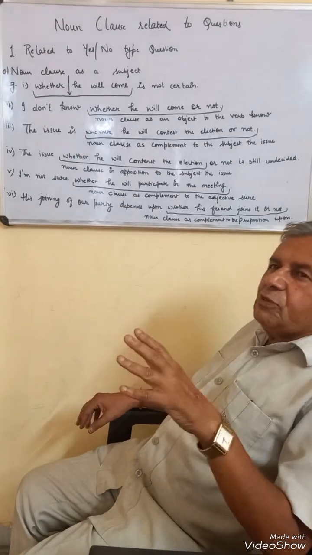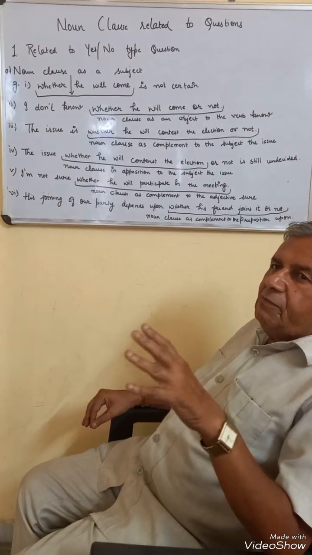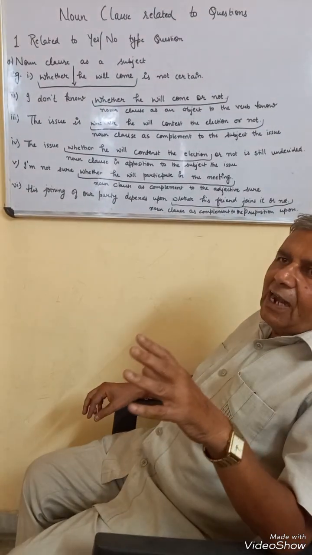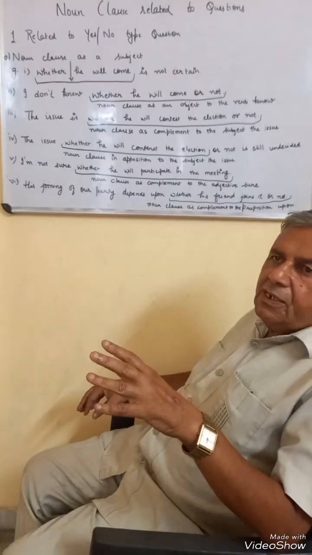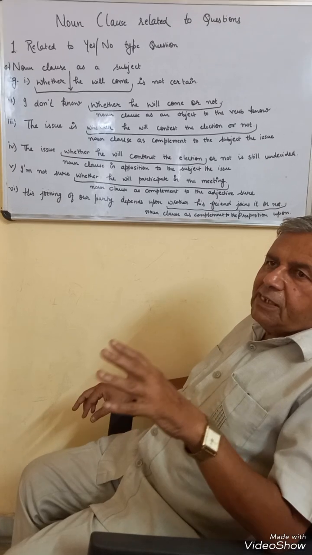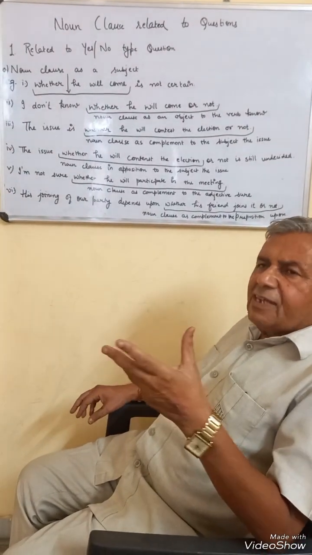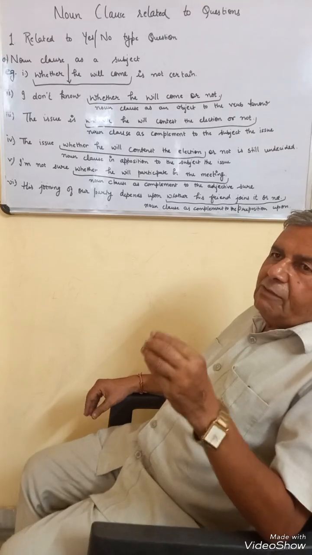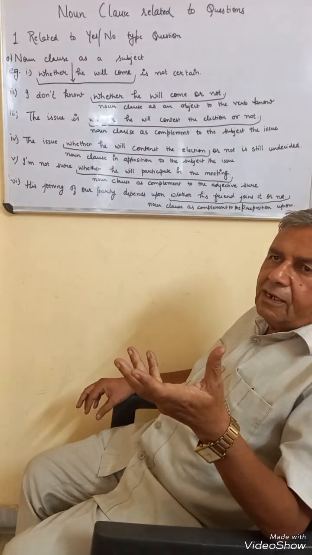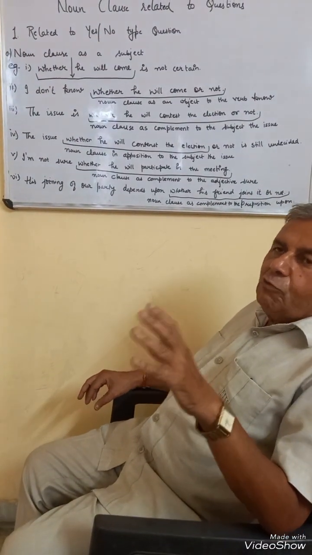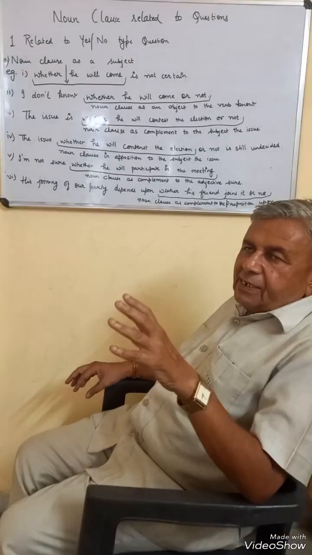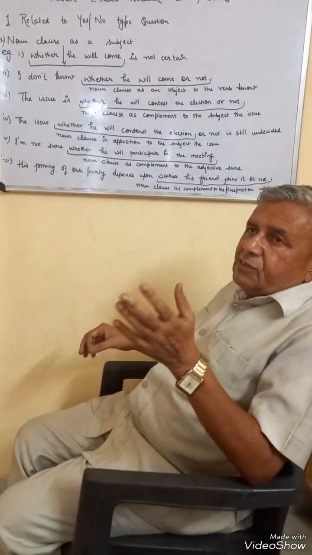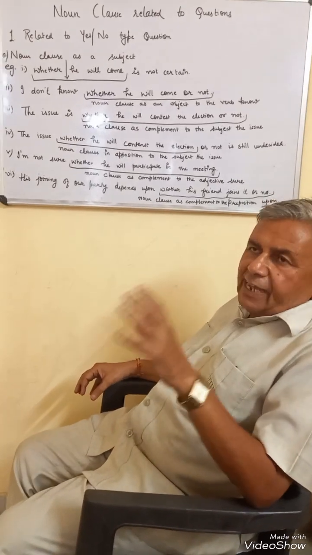There are two types of questions. The questions which begin with a helping verb or modals are called yes-no type questions. Their answer always has to be given by saying yes or no. But there is the second type of question, which is called WH question. In that case, a WH word has to be put at the beginning. But first we are discussing the questions related to the yes-no type.